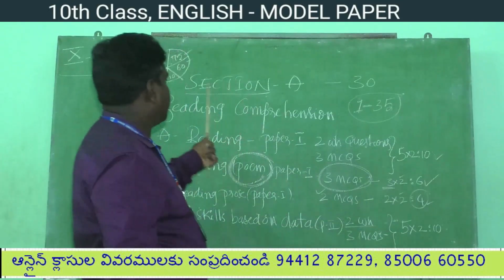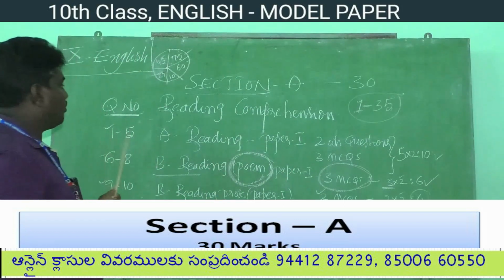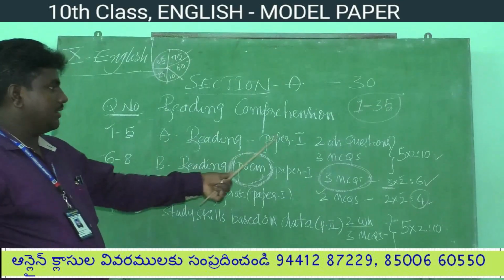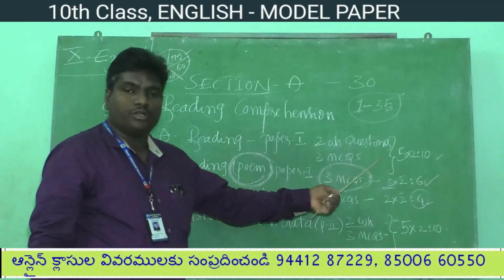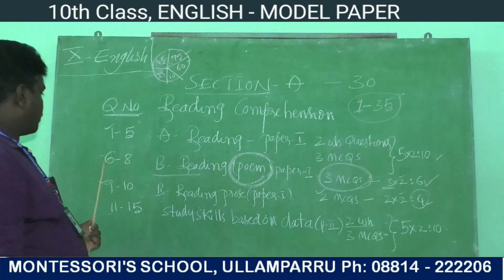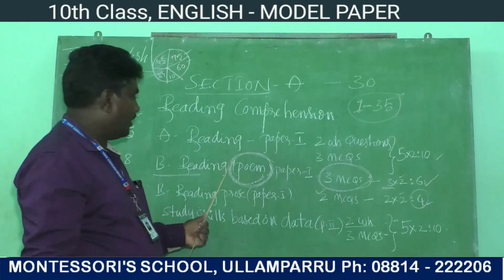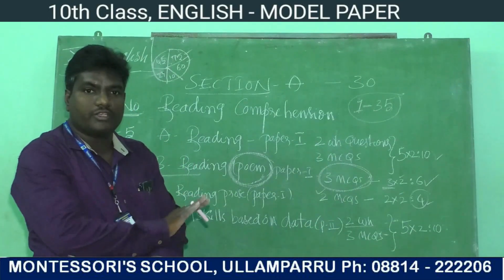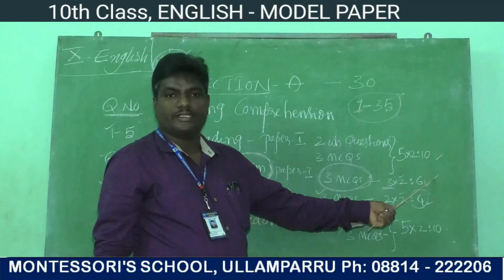In this way, section A contains reading comprehension, children. 1 to 5, A reading. This is given from a textbook. This contains 2 WH word questions and 3 MCQ questions. Each question carries 2 marks, total 10 marks. Next, question number 6 to 8, B reading, which is nothing but a poem. Only a poem is given, with 3 multiple choice questions and no WH word questions. Each question carries 2 marks, 3 into 2, 6 marks, children.